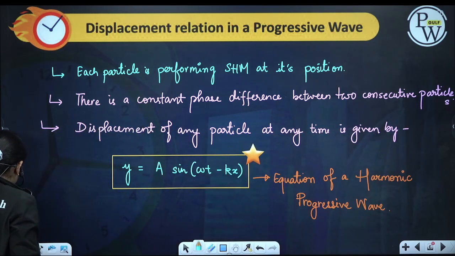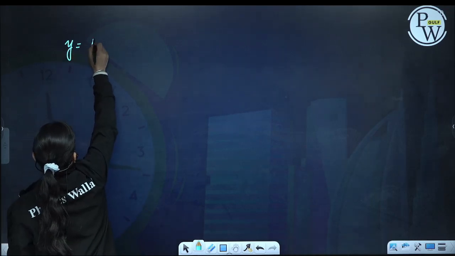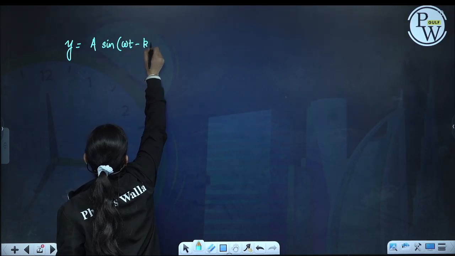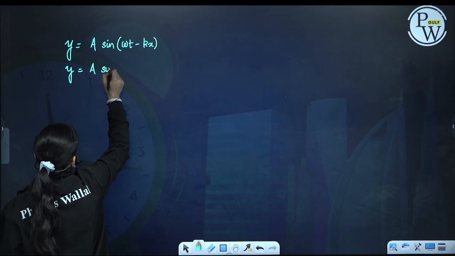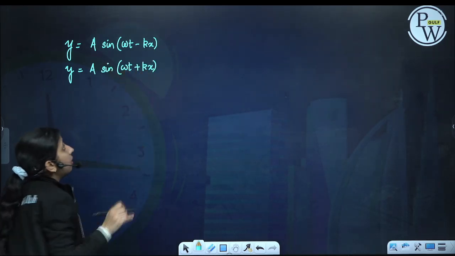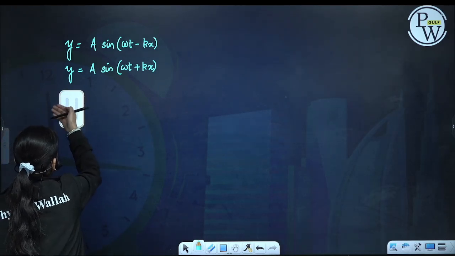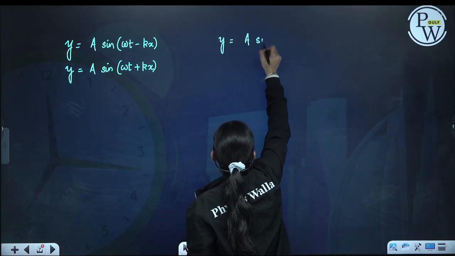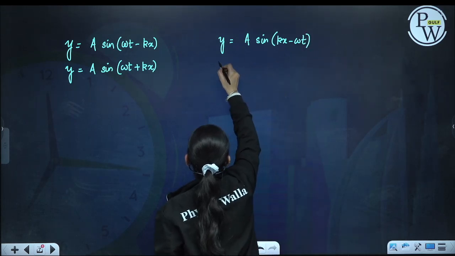Okay, so now let us see what other relations can be. y equal to a sin(omega t minus kx) can be the relation. y equal to a sin(omega t plus kx) can be the relation also. And y equal to a sin(kx minus omega t) can also be the relation.